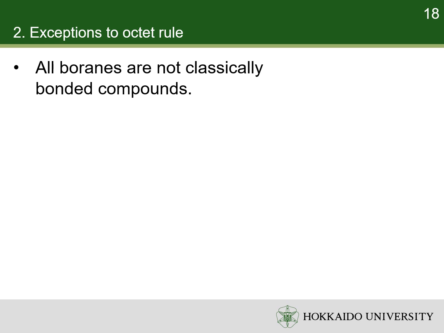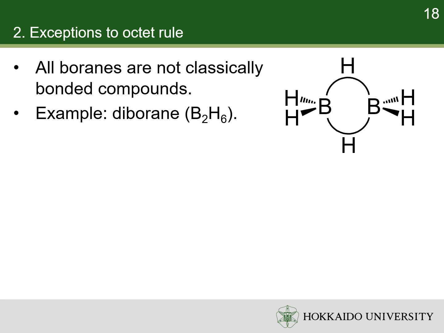All boranes are non-classically bonded compounds, that is, there are not enough electrons to form 2-center 2-electron bonds between all pairs of adjacent atoms in the molecule. For example, in diborane, 4 hydrogen atoms are terminal, while the other 2 bridge between the boron centers. The bonds between boron and the terminal hydrogen atoms are conventional covalent bonds.